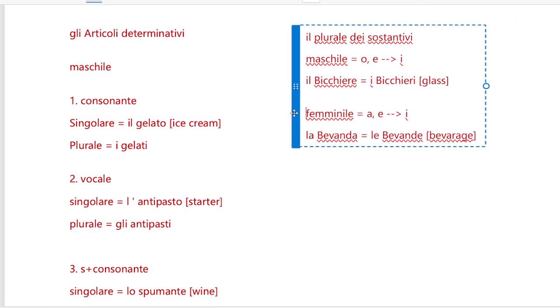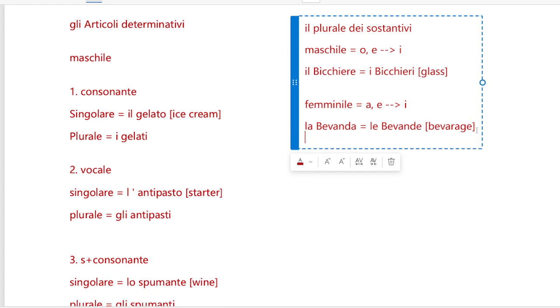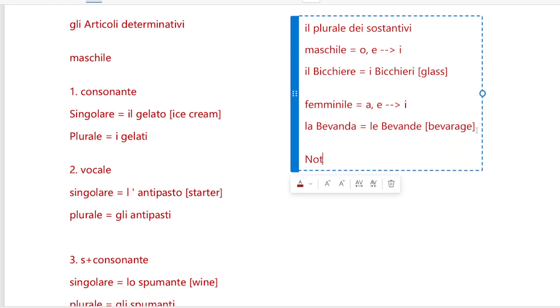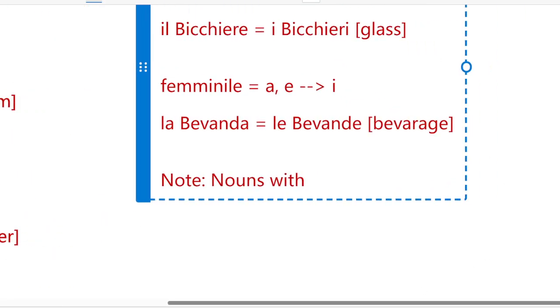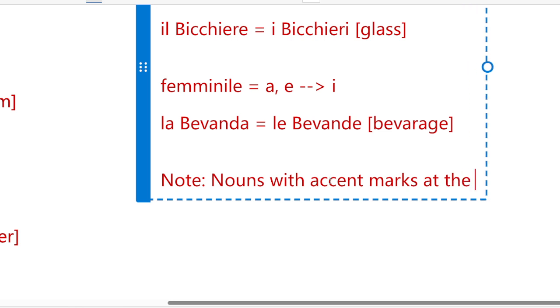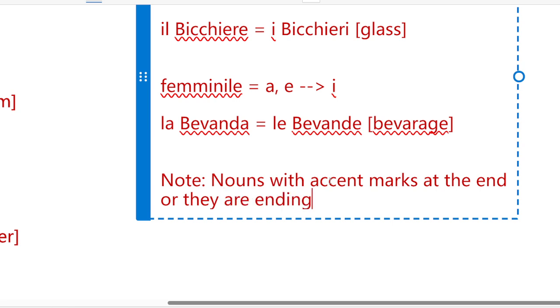In the case of plural formation, there is one more point you have to note down. This is a note. There are nouns with accent marks at the end, or they are ending in a consonant.